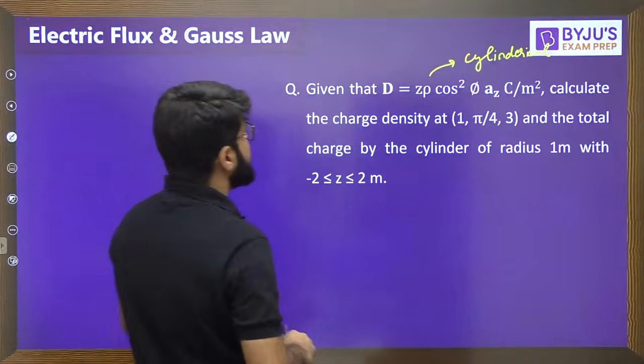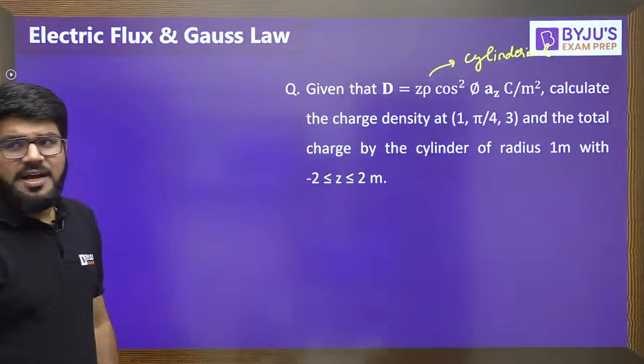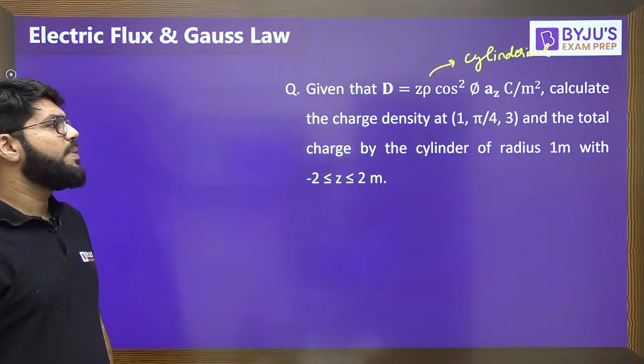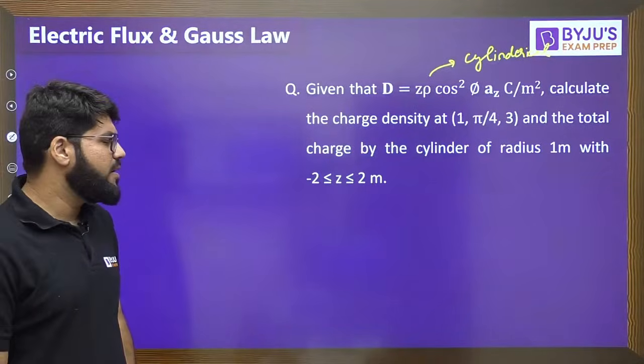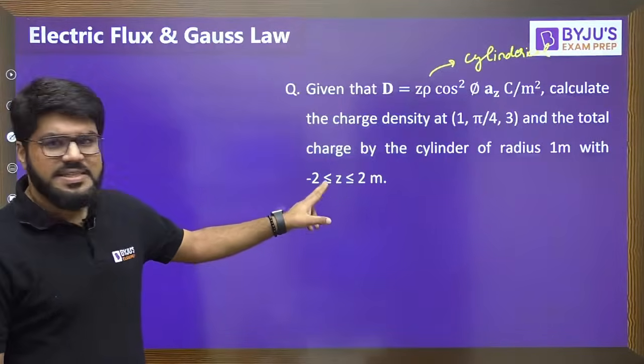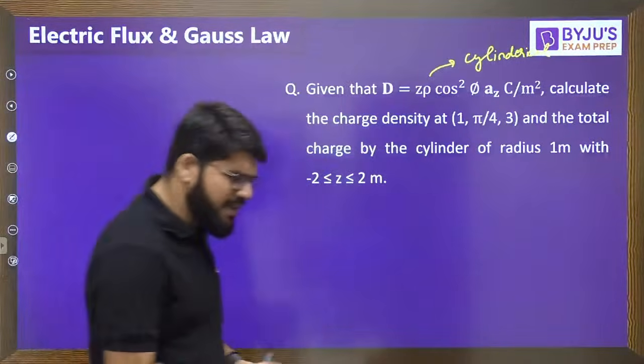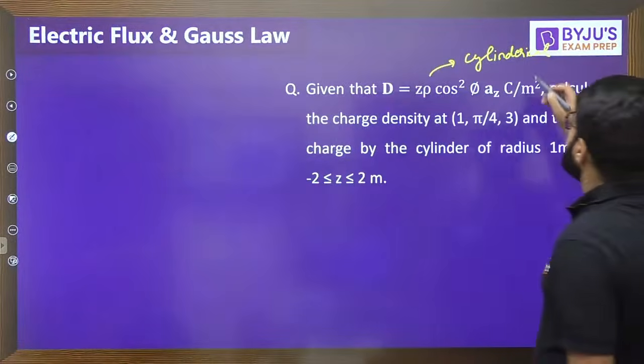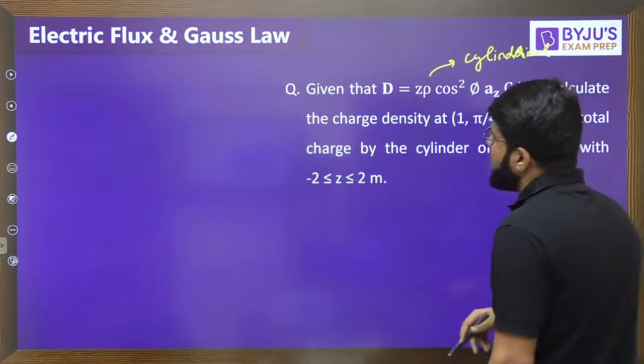Correct, it's working. Okay, calculate the charge density at (1, pi by 4, 3) and the total charge by the cylinder of radius 1 meter with -2 less than z less than 2. Let us understand this. Then we can take a question in Cartesian also, but let us first take up this question. It's directly given to you in the form of cylindrical coordinates.